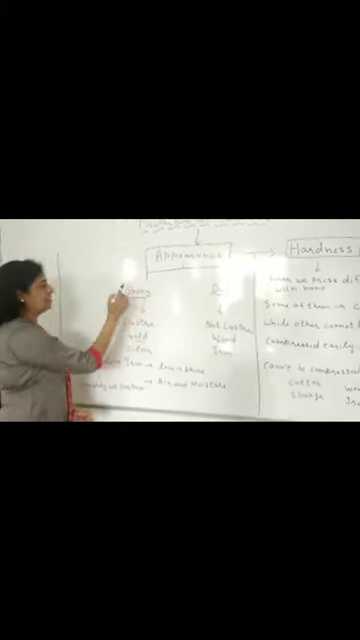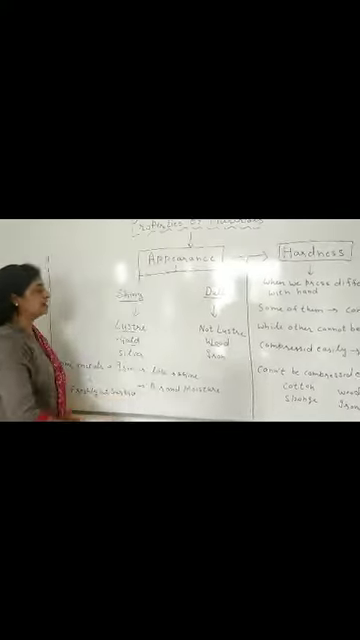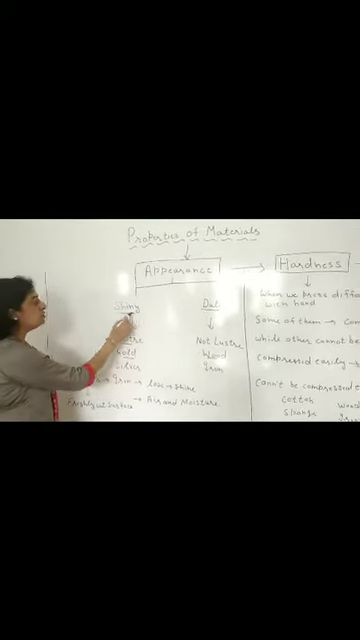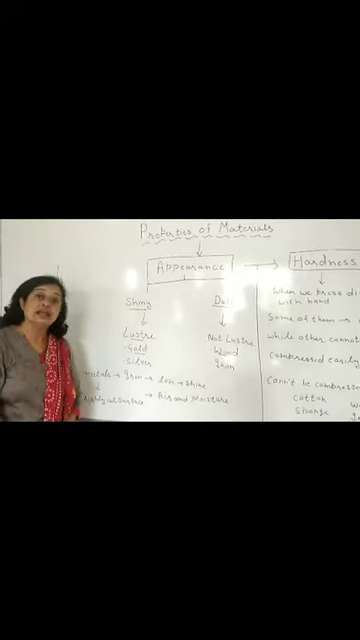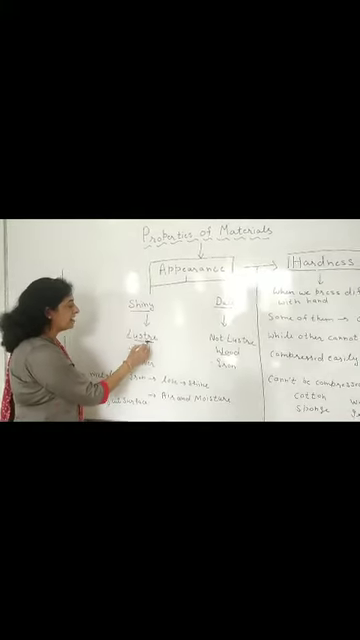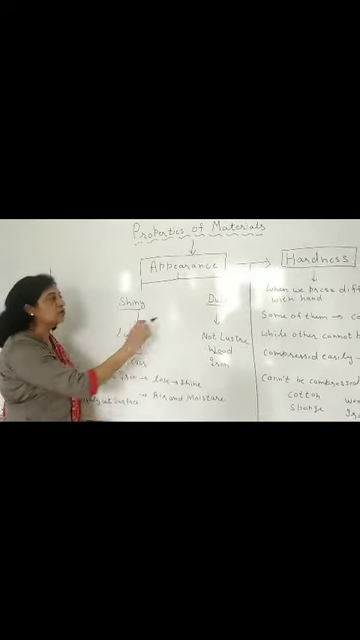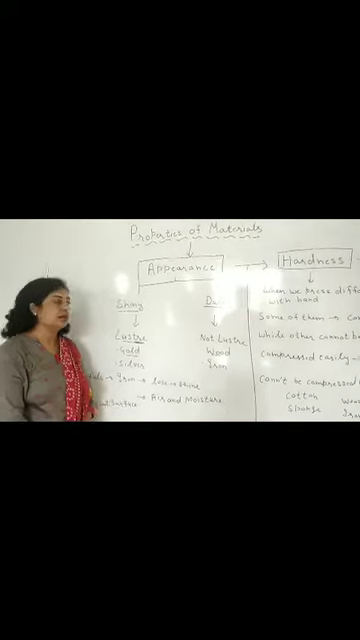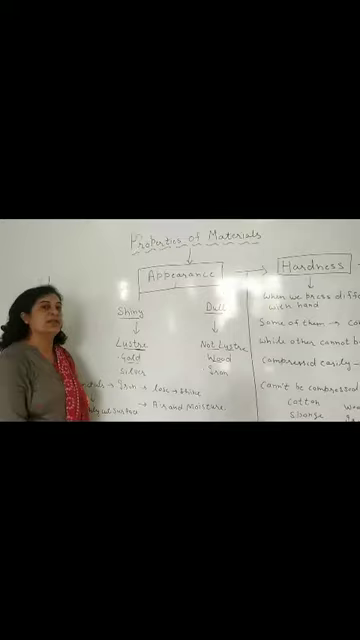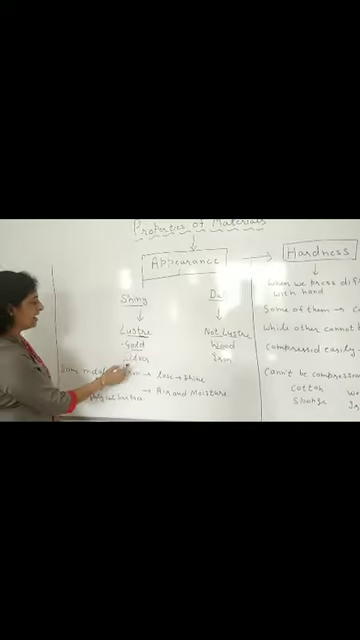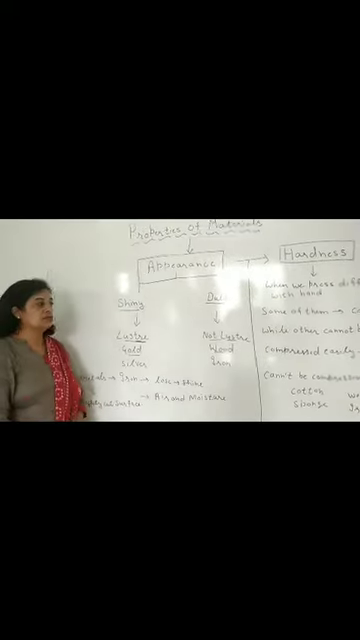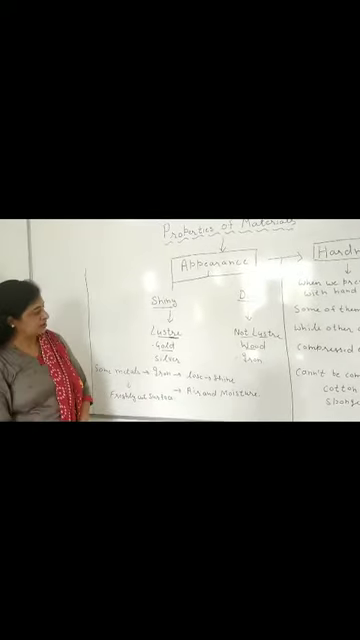The shiny appearance is indicated by the term luster. Those materials which have a shiny appearance are said to have luster, or they are called lustrous materials, and those which do not have luster or shine are known as non-lustrous materials. For example, gold and silver are lustrous materials, and wood and iron do not have luster.